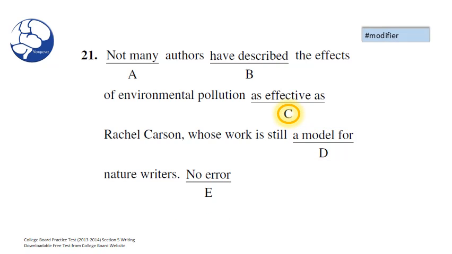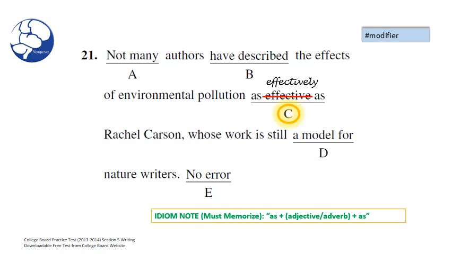And our answer is C. It's a modifier error. Here we need to change our adjective "effective" to our adverb "effectively." And remember, we fed you the idiom: as plus adjective or adverb plus as. In this case, you remember, right, Brian? Yep. In this case, we didn't have an error concerning this idiom, but on many questions, you will see this idiom again. So memorize it.